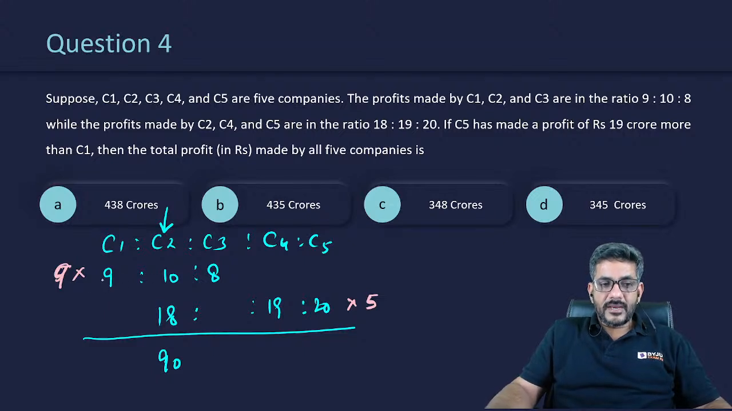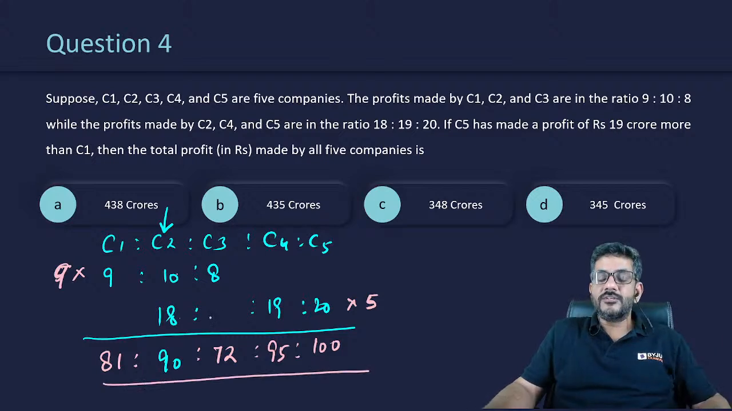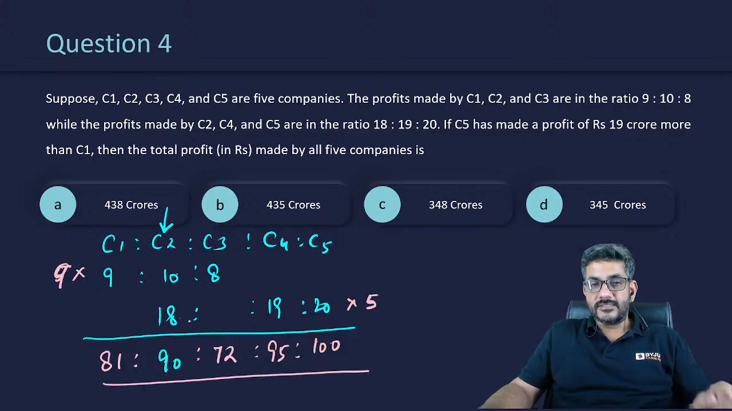When you multiply it by 9, 9 into 9 gives me 81. 9 into 10 gives me 90. 9 into 8 gives me 72. 5 into 18 gives me 90. 5 into 19 is 95. And 5 into 20 is 100. So I can say the ratio of C1, C2, C3, C4, C5 is this.